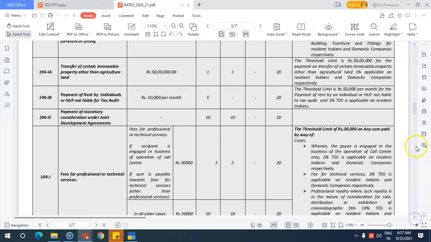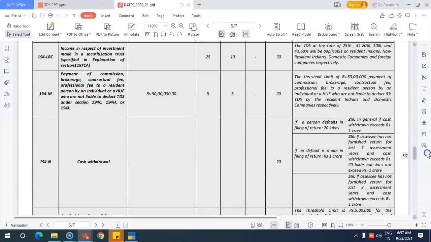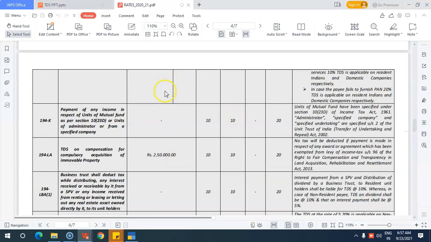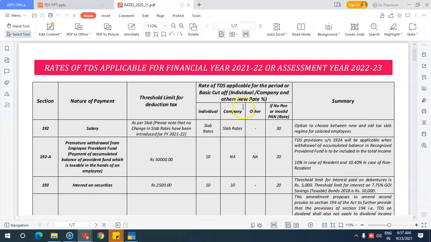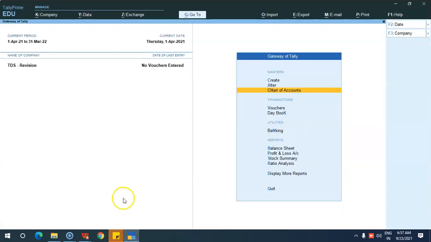So you have many natures of payments. If you are making any of these payments and the payment is beyond the threshold limit given in this column, you have to follow these rates. You have to deduct TDS at these rates. You also have to see the deductee type. If the deductee type is an individual, you have to follow this column. If the deductee type is other than an individual, like a company, you have to follow this column. And if PAN is not provided, you have to follow this column. So this is the TDS rates. We are done with the nature of payment now.